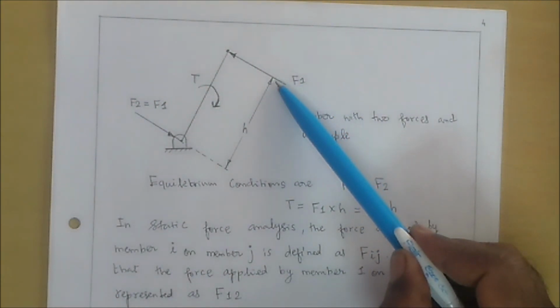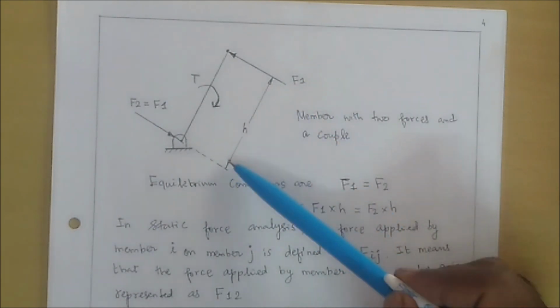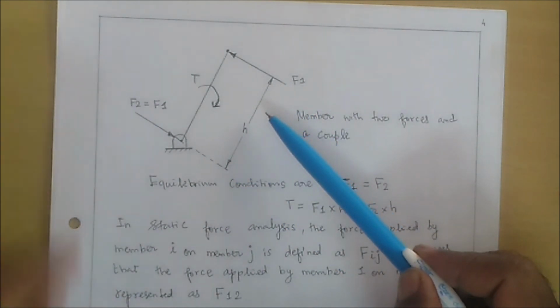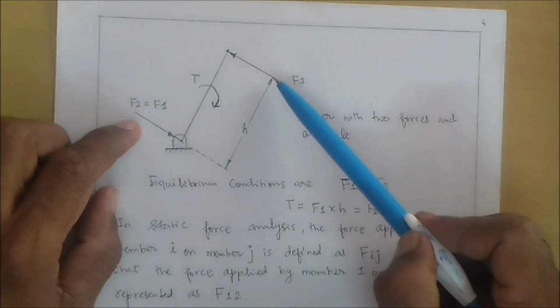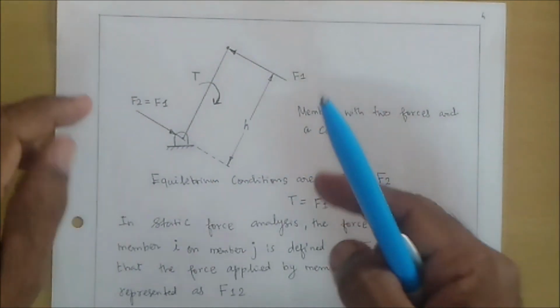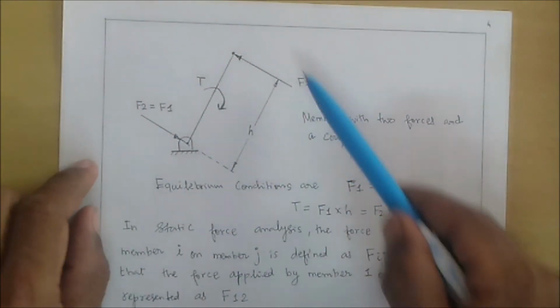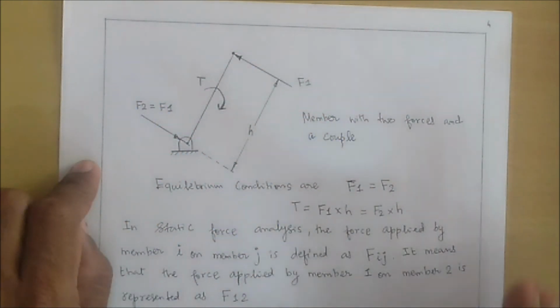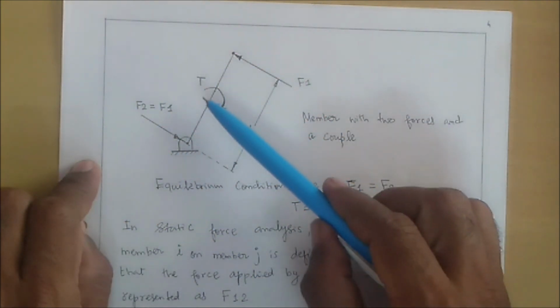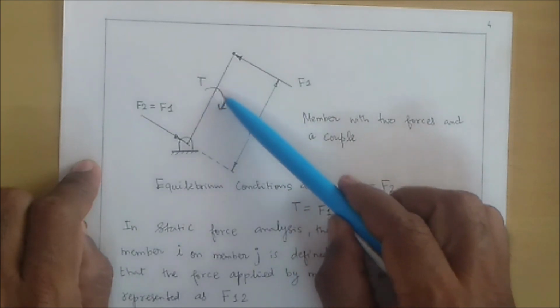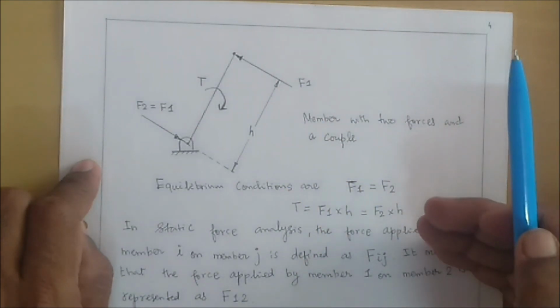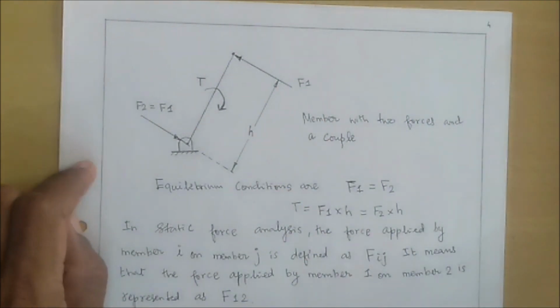Another condition: this F1 force, with this height h, will create a couple with this force. So F1 and F2 will create an anti-clockwise couple. This anti-clockwise couple should be equal to the clockwise applied torque T. So these are the two conditions to maintain the equilibrium of this body.